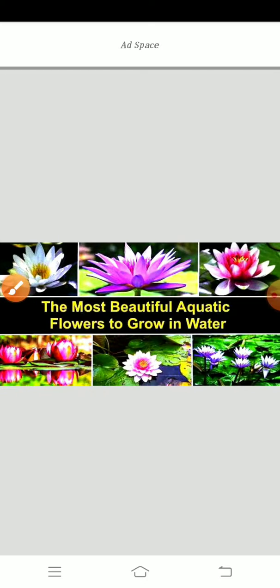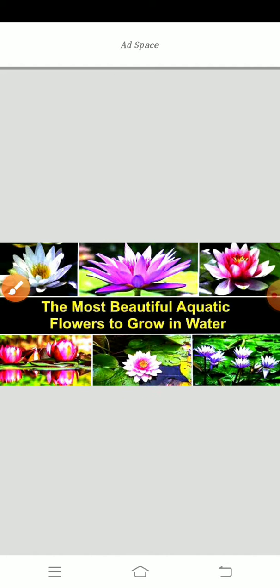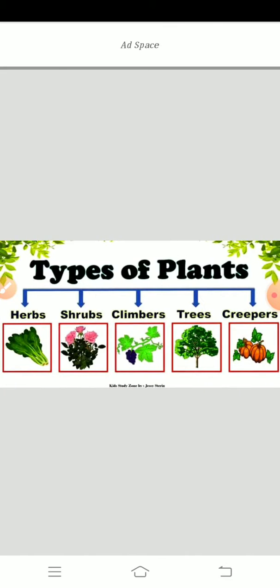Let me show you. Many plants can grow on the water, for example the lotus and water lily. Look at these. These plants grow on the water. Water lily grows in the water. And some plants grow on land. I will discuss that next.